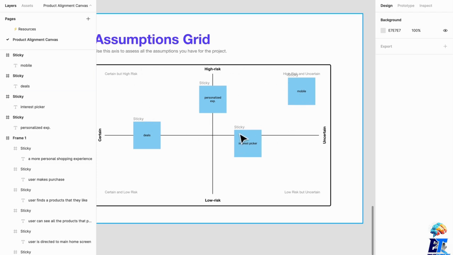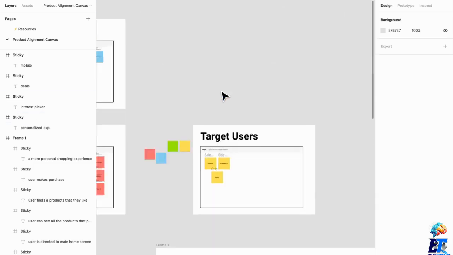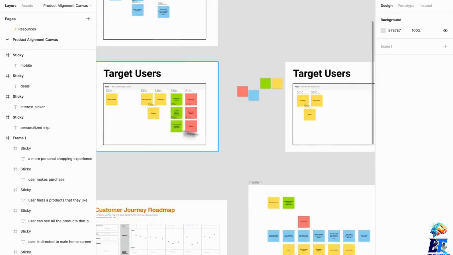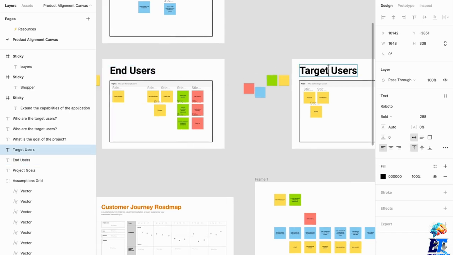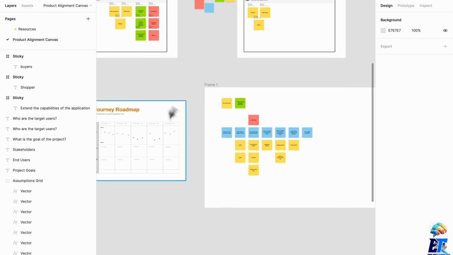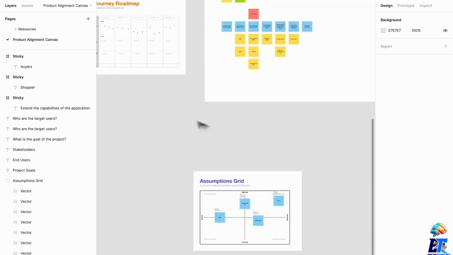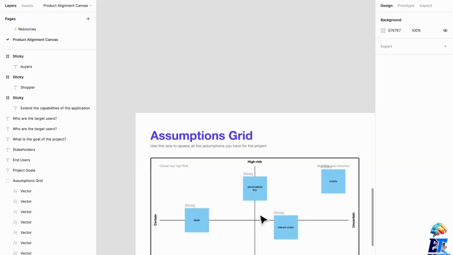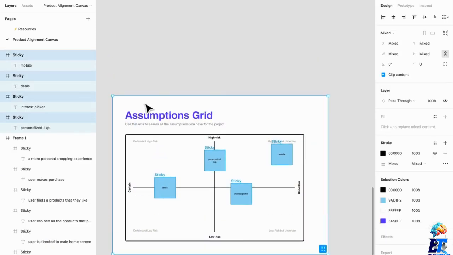We really want at the end of the canvas to understand what the project goals are. We want to understand who our target users are, let's say these are end users, and these are our stakeholders. We want to understand their goals and concerns. We want to understand the main user journeys that we're going to be focused on for this project. But another thing that we need to do is understand the assumptions that we're making along the way. And our first goal after this in the canvas is to validate all these different things.